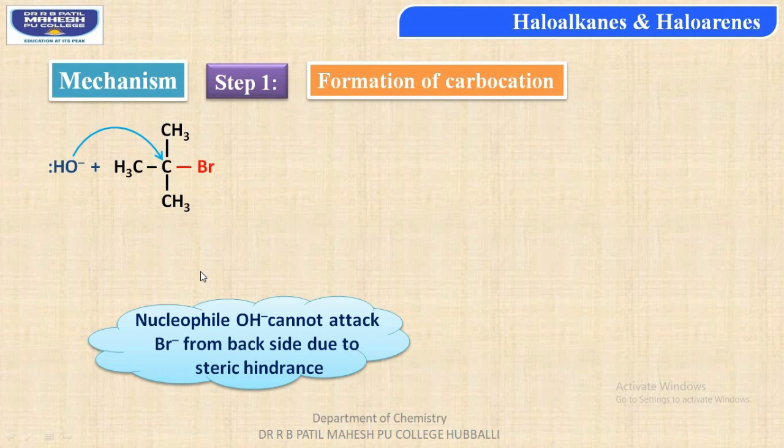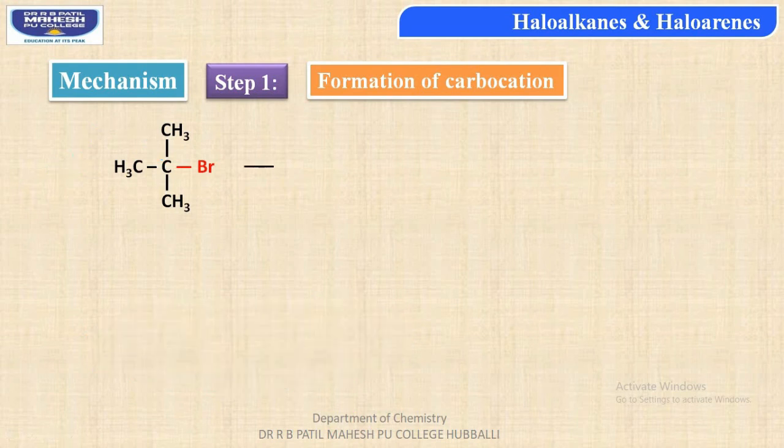which won't allow the backside attack of hydroxyl anion. Thus, student, the only possibility which has been already explained to you is that the tertiary butyl bromide has to form the cation and anion, that is tertiary butyl cation with the carbon having positive charge and bromide anion.